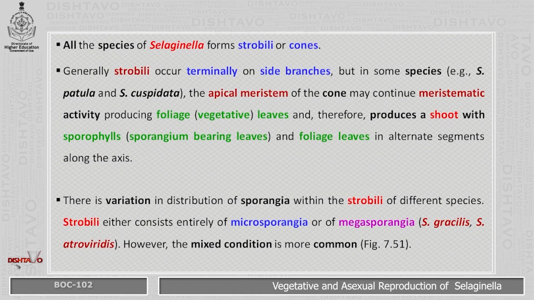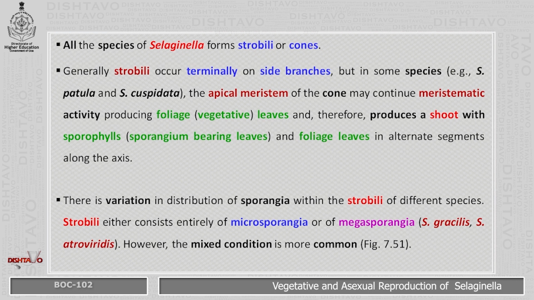All the species of Selaginella form strobili or cones. Generally, strobili occur terminally on side branches. But in some species, for example Selaginella petula and Selaginella cuspidata, the apical meristem of the cone may continue meristematic activity, producing foliage, that is vegetative leaves, and therefore produces a shoot with sporophylls, that is sporangium-bearing leaves, and foliage leaves in alternate segments along the axis.